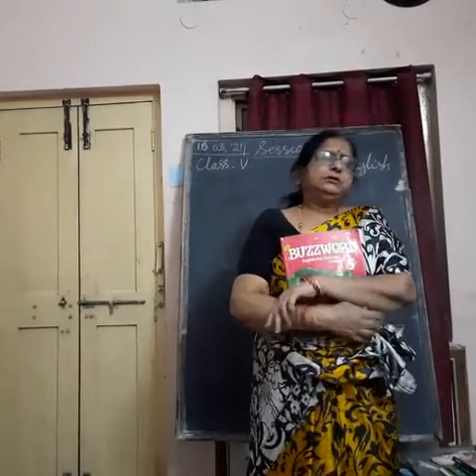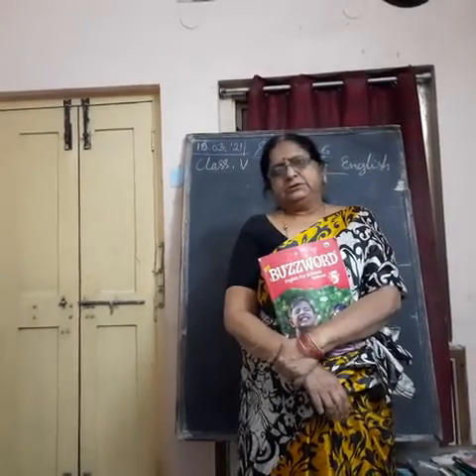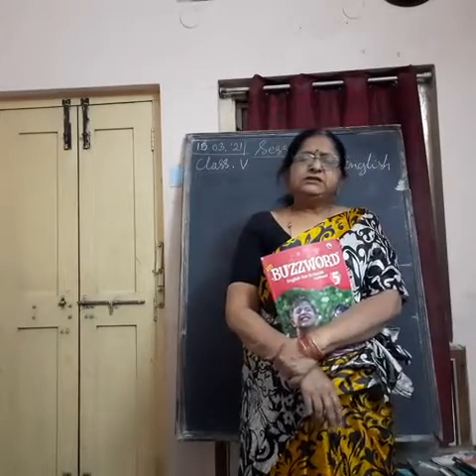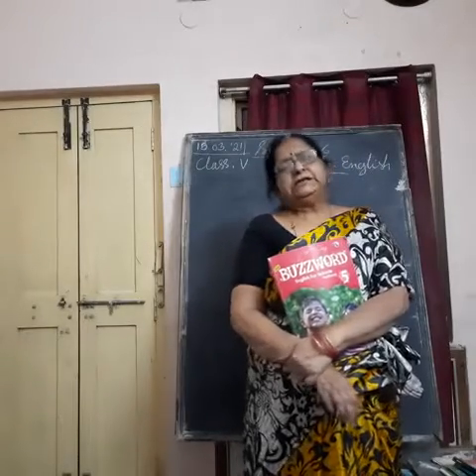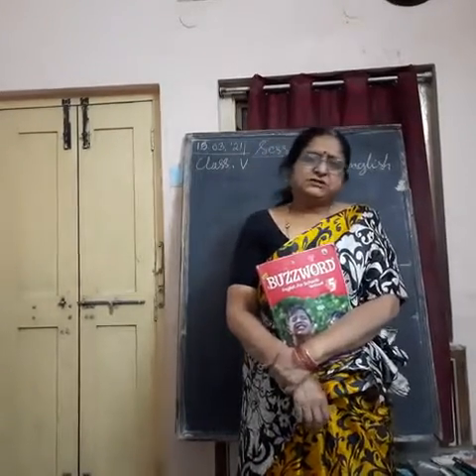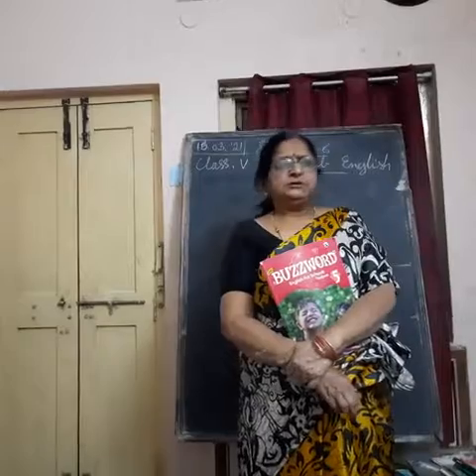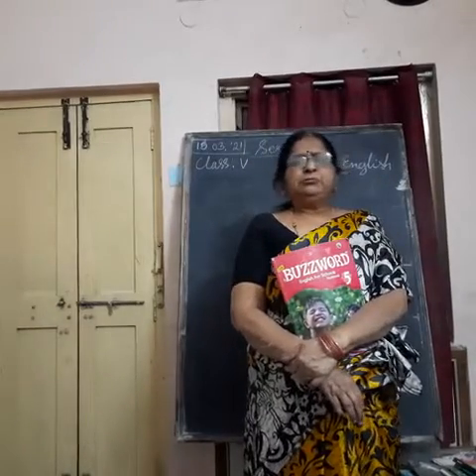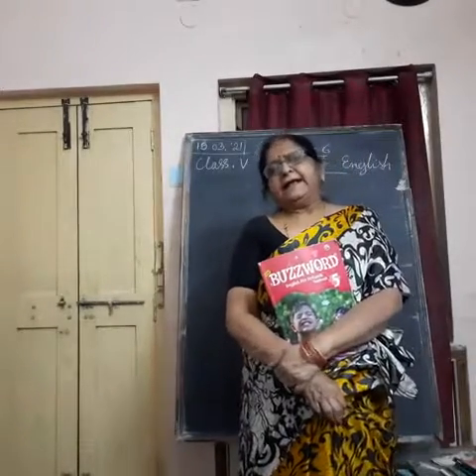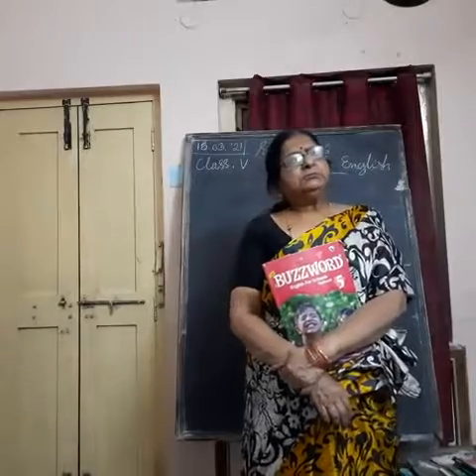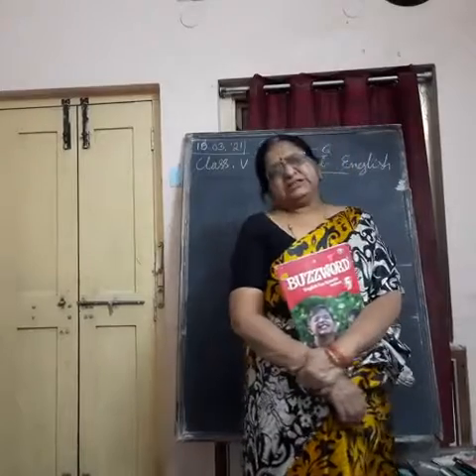Hope you have understood the concept of agreement of the verb with the subject. It is a very simple thing, but you have to concentrate on it. If the subject is singular, the verb also has to be singular. If the subject is plural, the verb also must be in plural form. Here, singular and plural go opposite in the case of nouns and verbs. If we add s to the noun, it becomes plural, whereas if we add s to the verb, it becomes singular in the case of third person.